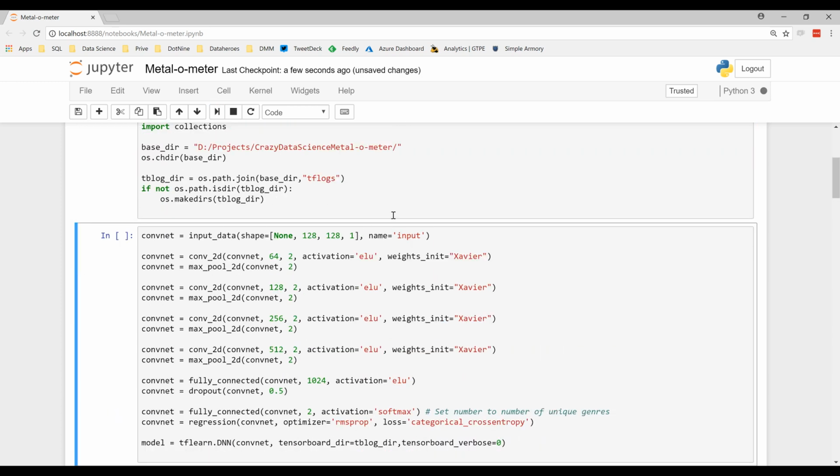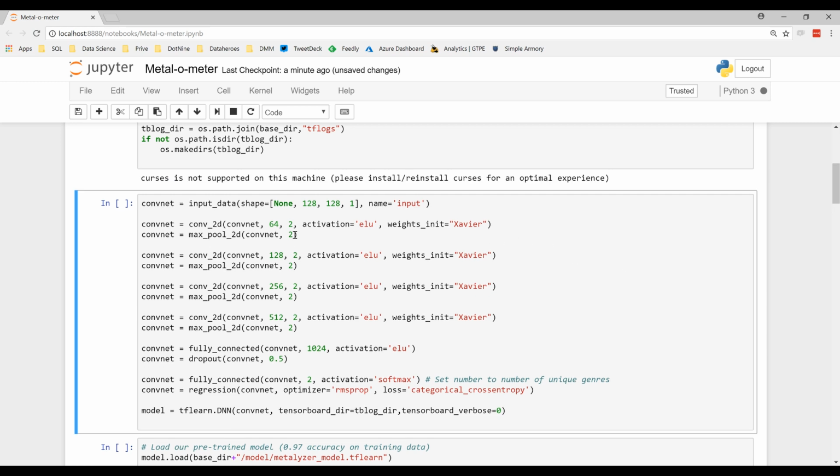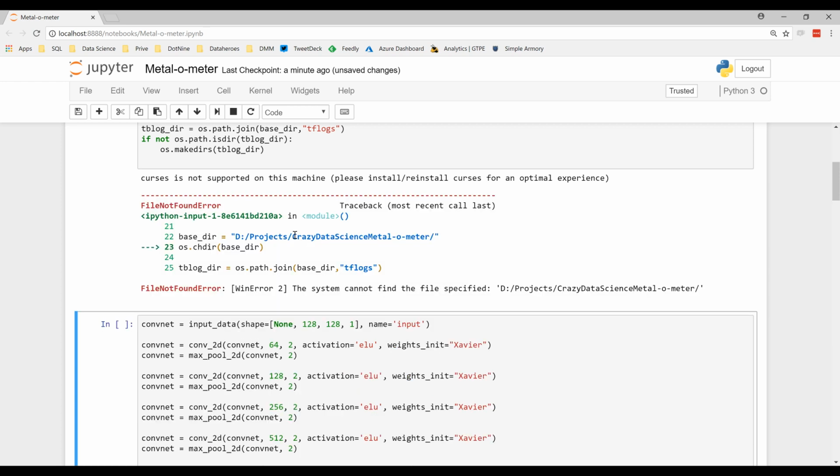Let's go to this one. So this is basically the layout of our neural network and how it's going to process our images. The first step is our input shape, which is our spectrogram images. They are 128 by 128. Remember, we've cut them up into those equal parts. After that, there are a number of so-called convolutional layers. And a convolutional layer in a convolutional neural network basically is a little box that moves across the image it's been fed and learns certain things from that image.